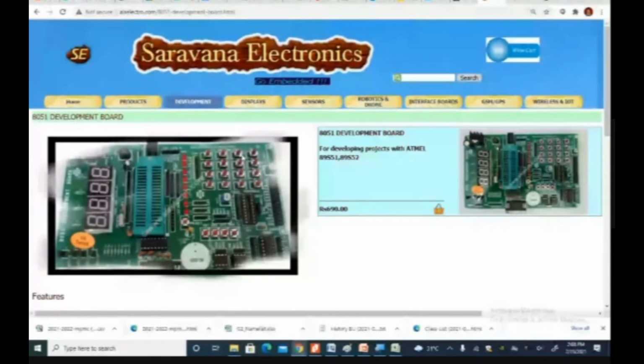Keyboard. So output devices, the way to bring out the data from the microcontroller, is through LED, 7-segment or LCD. The way to give data to the microcontroller is through push-to-on switches as well as the matrix keyboard. These are the two kinds of things that we need to look at.